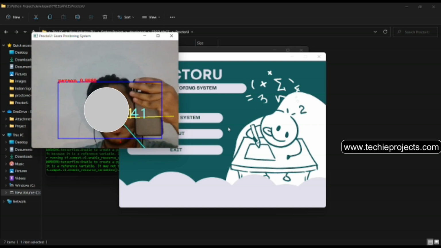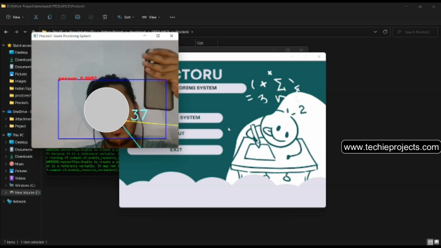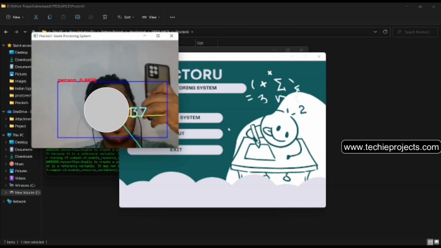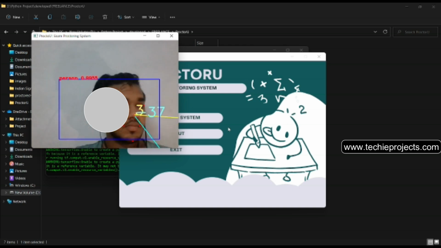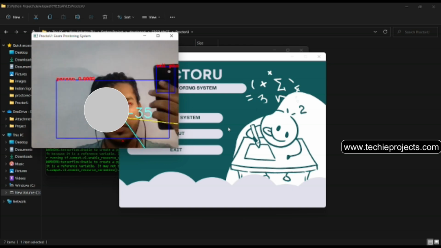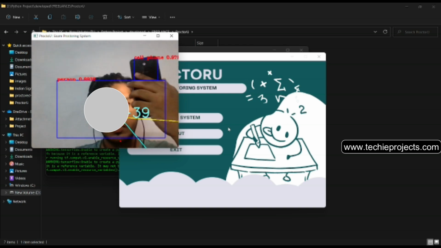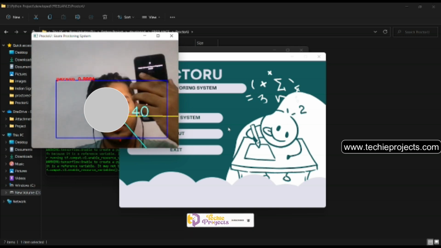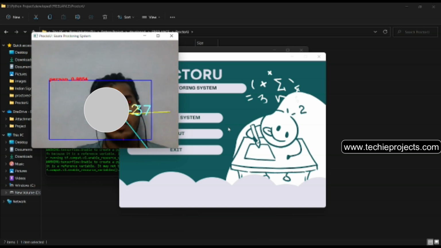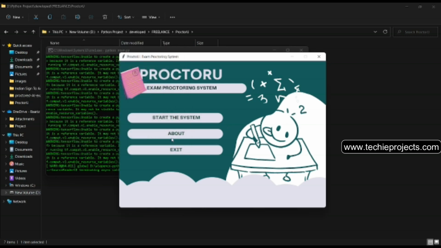Head up. Like if a person is using the phone in between the exam, then it will detect it and give the alert warning. Warning count 1. Warning count 2. Warning count 3. Warning count 4. Warning count 5. Warning count 6. Your exam is getting closed. So it will give the alert sound.